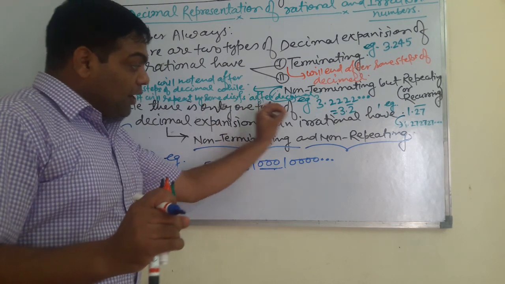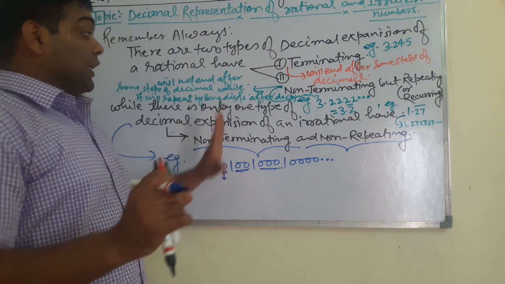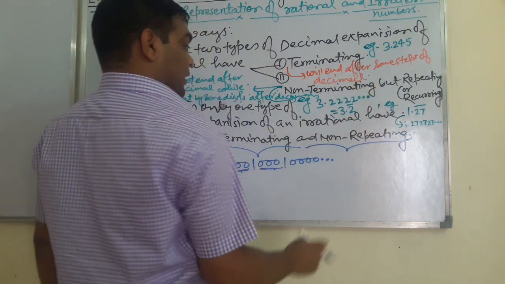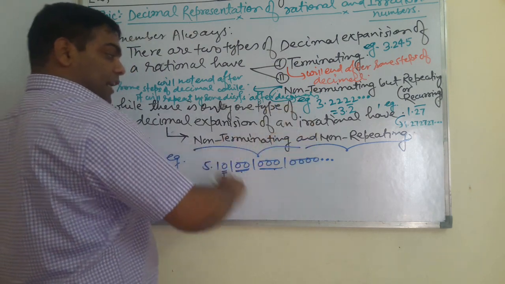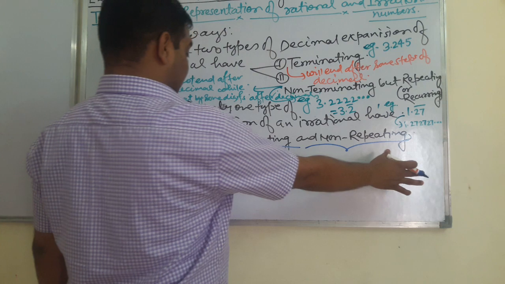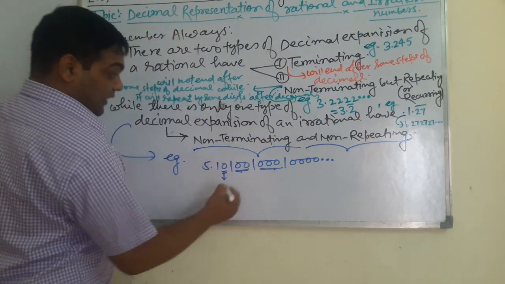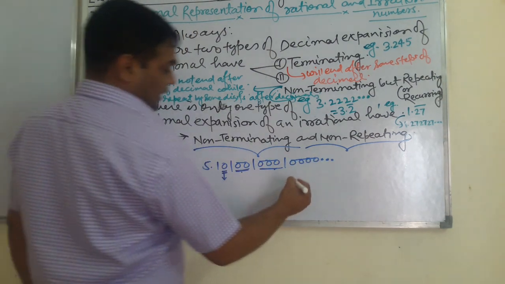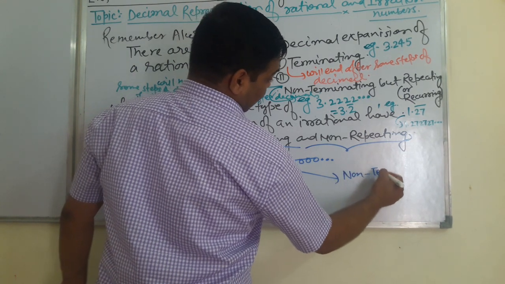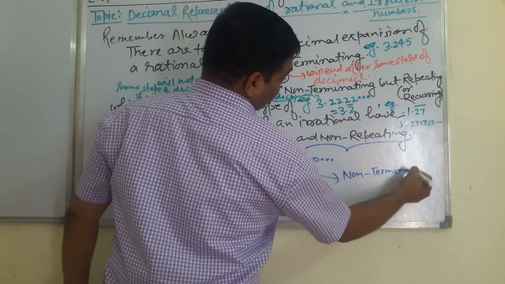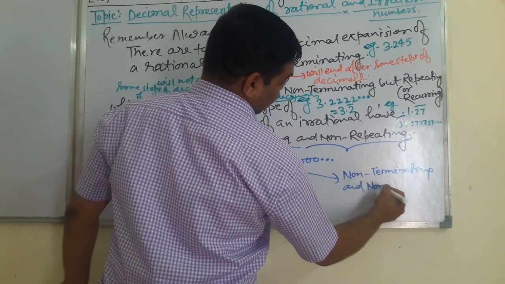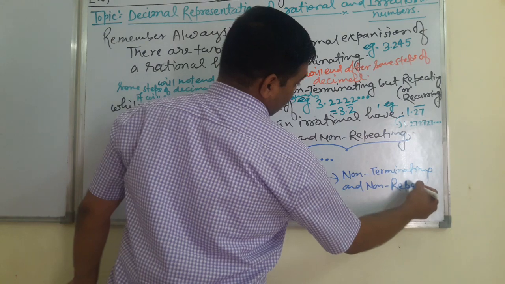So here continuously 0 is increasing. So this will not come under the case of repeating. If it is not repeating, then what could it be? It will come under non-repeating. So this decimal expansion is in the form of non-terminating and non-repeating.